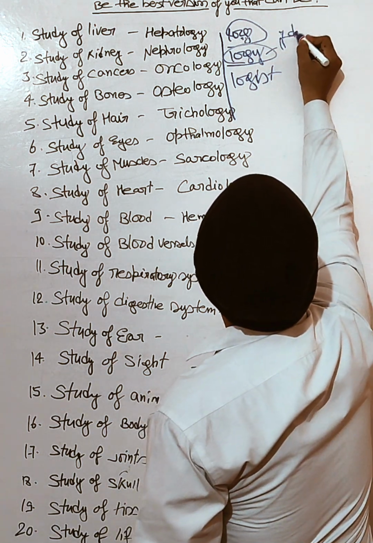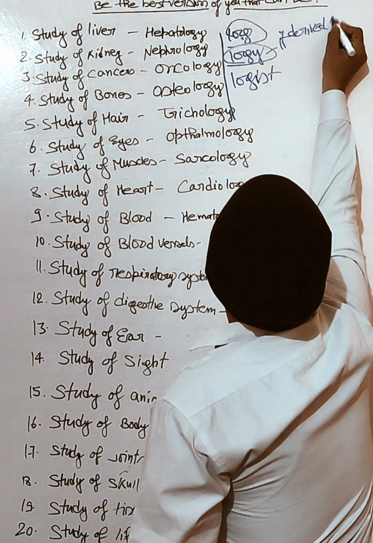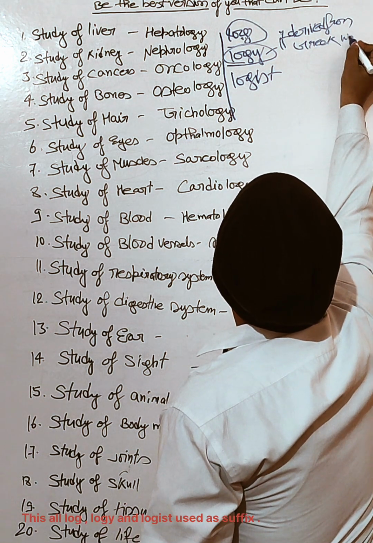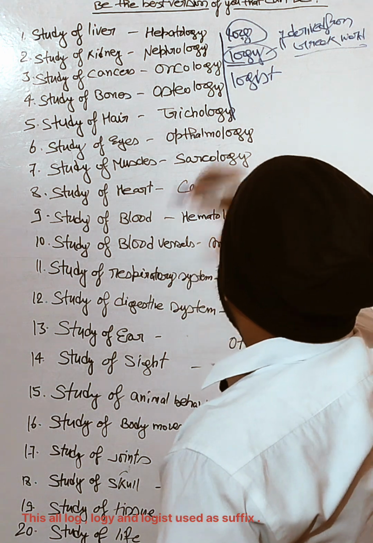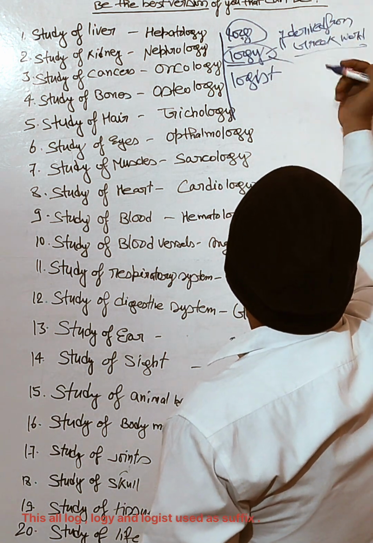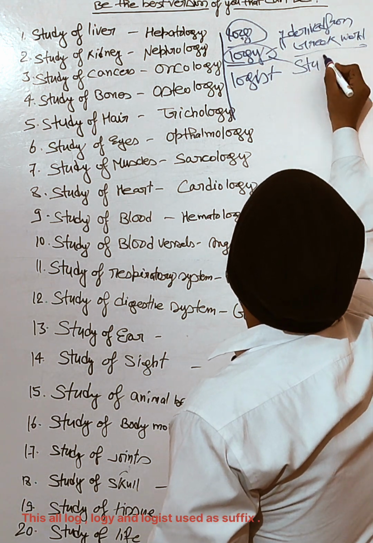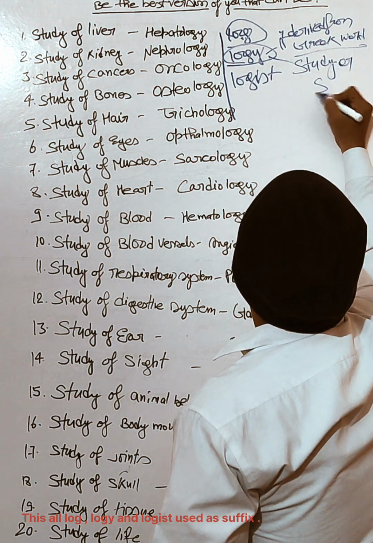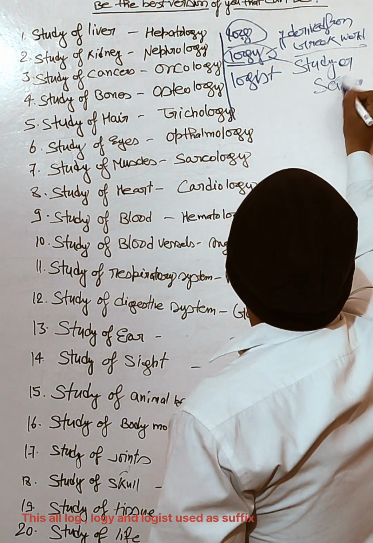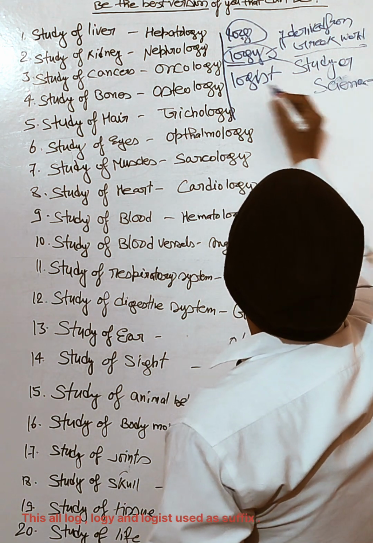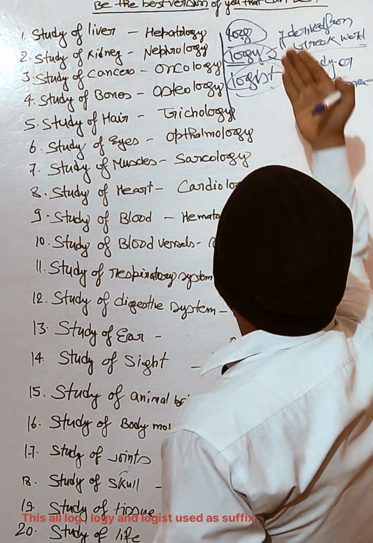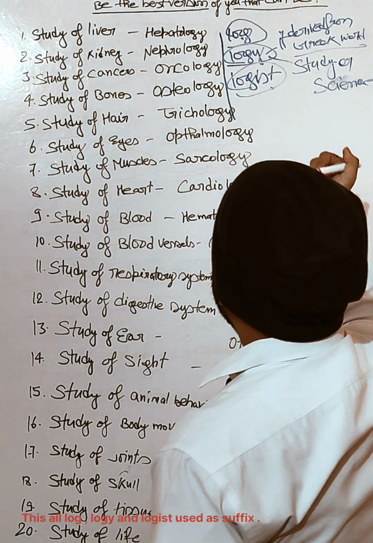It is derived from a Greek word, and logy means study or science. And logist is derived from logi.